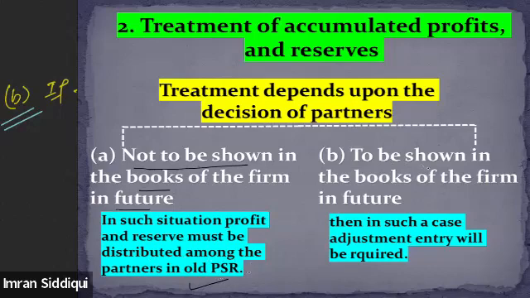And there is a possibility that they want the accumulated profit and reserve to be shown in the books of account in future. That means whenever they prepare the balance sheet in future, they want to show the existing accumulated profit and reserves in the balance sheet as well. So in such a situation, we need to pass the adjustment entry. An adjustment entry will be very simple. The gaining partner's account will be debited to the sacrificing partner's capital account. Note it down quickly. Let me know as soon as you're done.